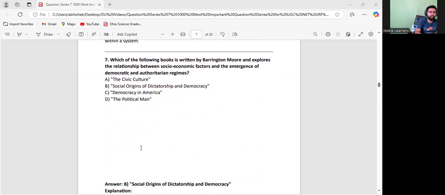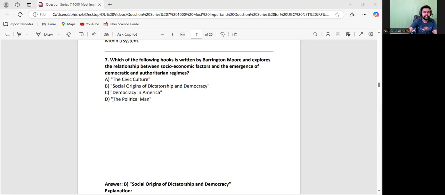Okay, over here, this is actually a very important book that you need to understand. There is one thinker called Barrington Moore. He talks about the social causes, how dictatorship and society are associated with each other, how they have a relation, and how society is responsible behind the dictatorship or authoritarian regime in any state. This is given in The Social Origins of Dictatorship and Democracy, the book written by Moore. Very important for us.